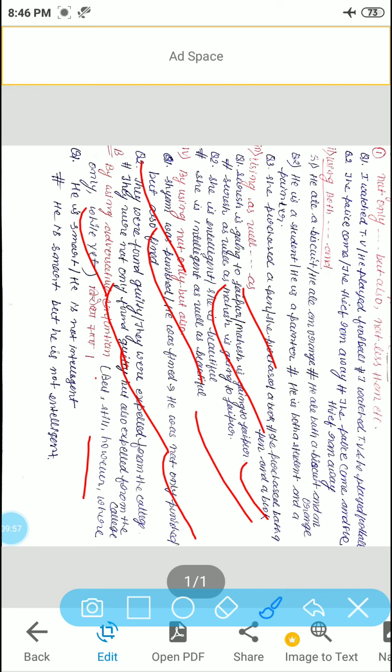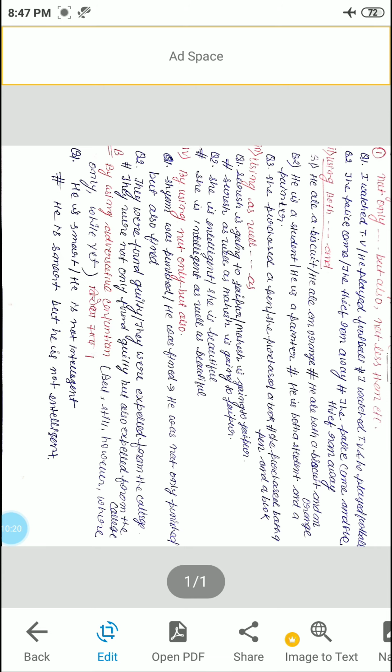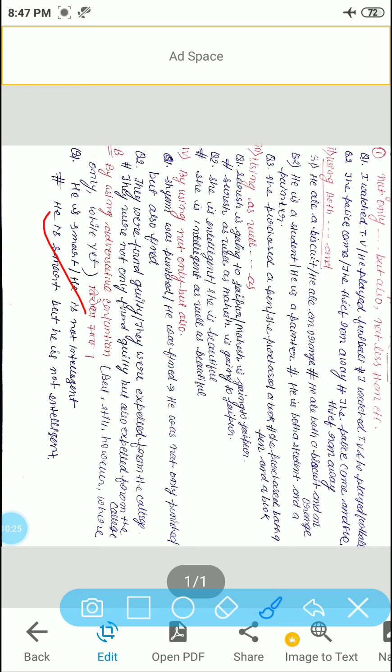You can understand with the help of this example. He is smart, he is not intelligent. Here in the first sentence you are getting he is smart, and just the opposite here. We are talking about a quality, but here you are getting an opposite sense: he is not intelligent. So that is why you are getting virodhabhas. After combining these two sentences, it will become: he is smart, but he is not intelligent. I will give you more examples in the next class.